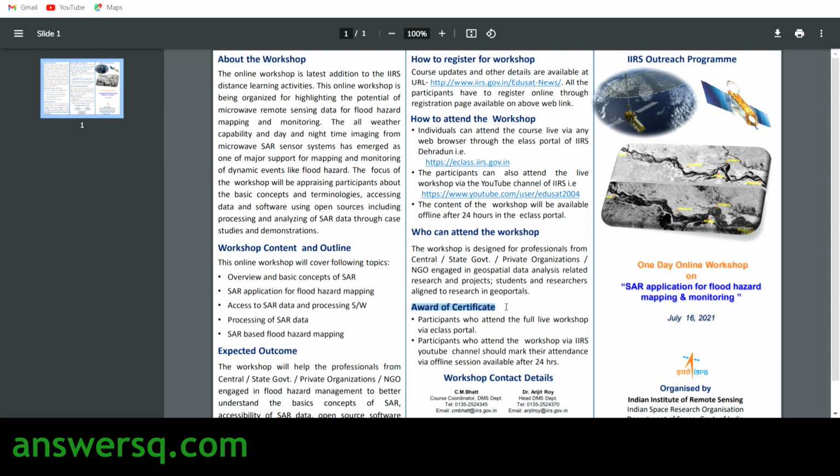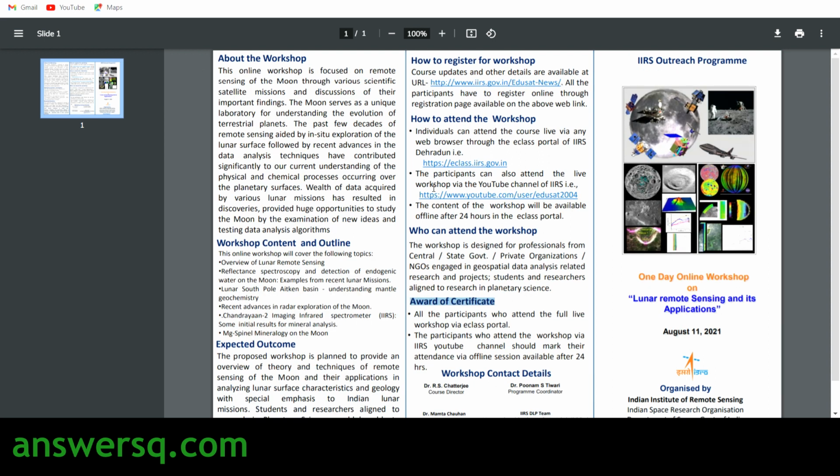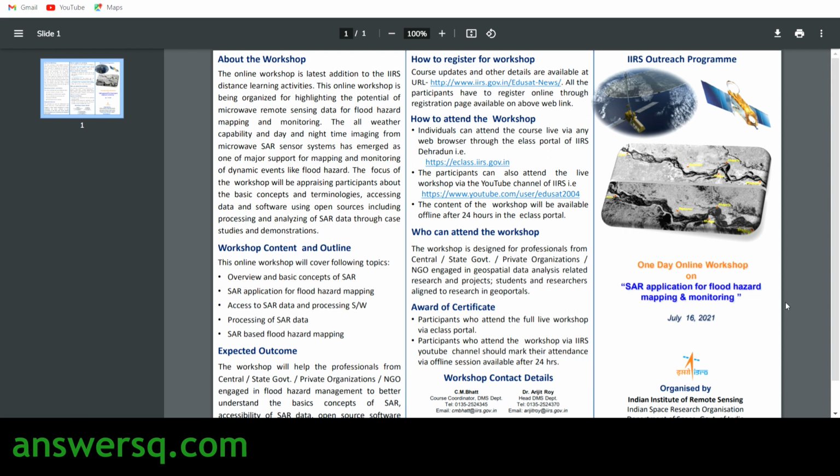So these two workshops are conducted by ISRO. One is on August 11th, 2021, that is lunar remote sensing and its applications, and the second one is SAR application for flood hazard mapping and monitoring, and it will be conducted on July 16th, 2021.